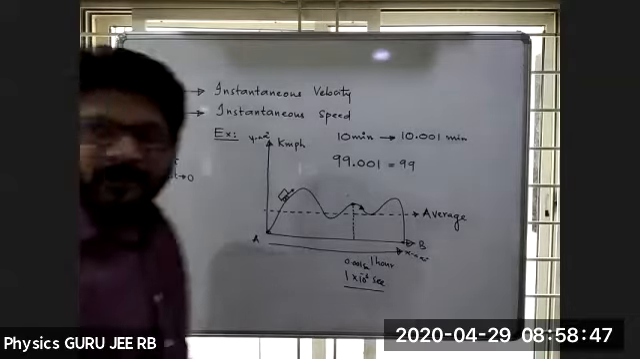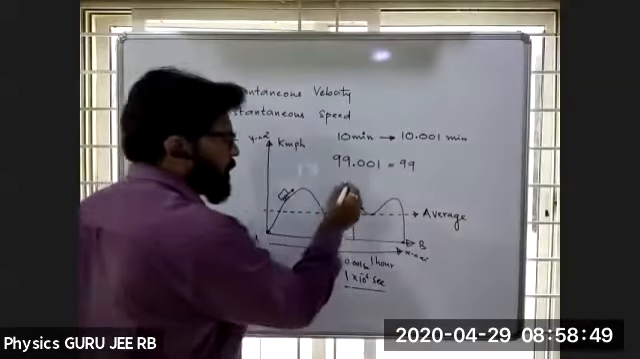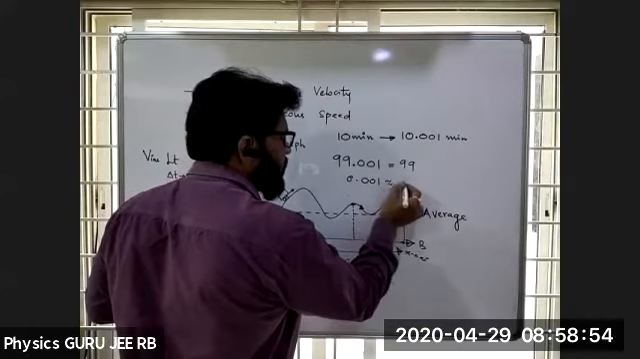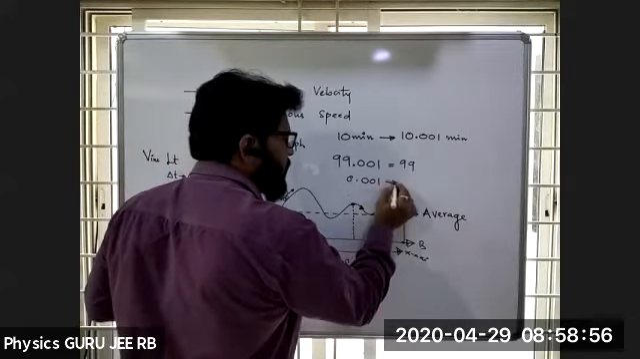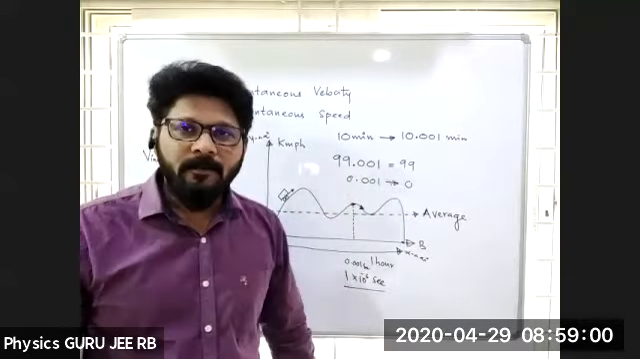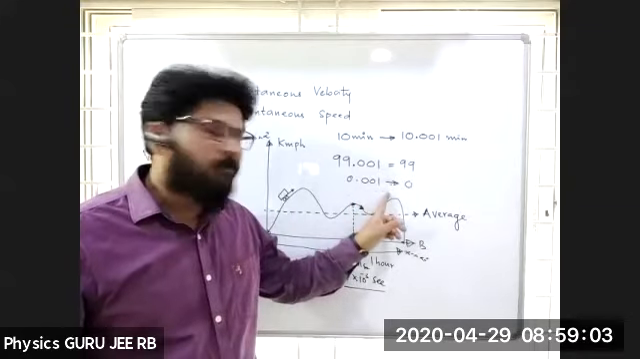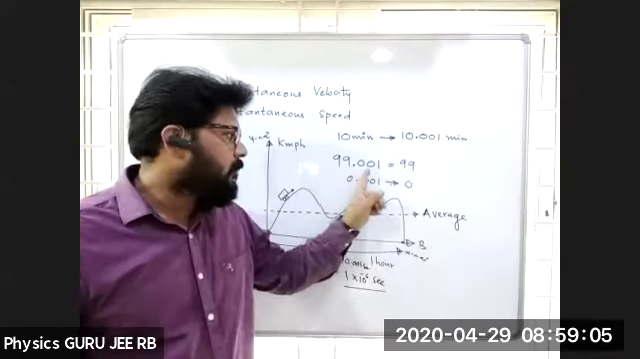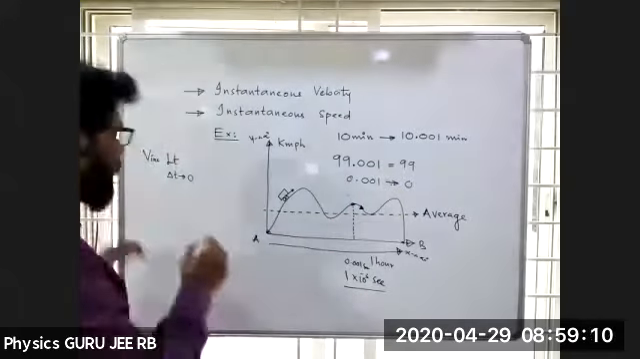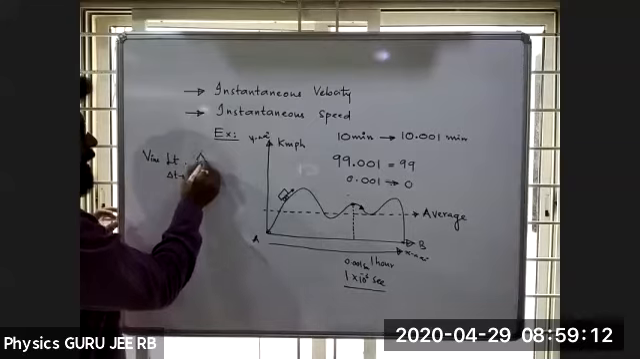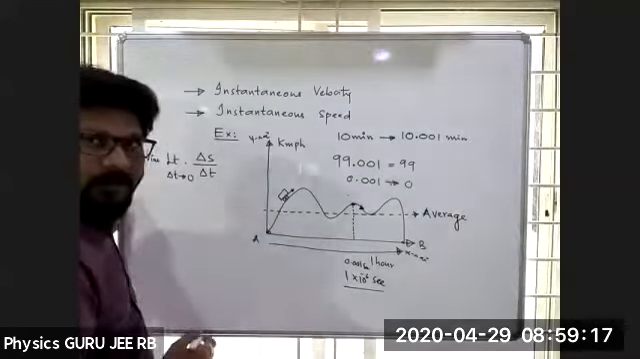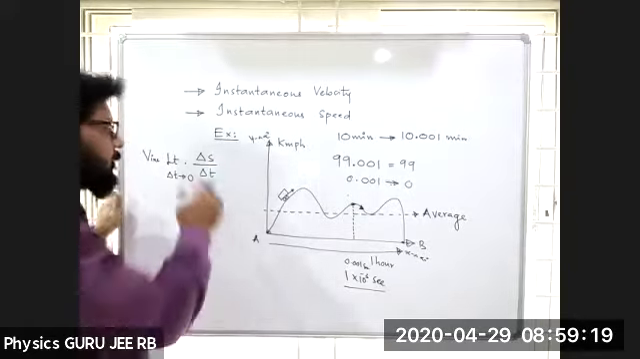What is the meaning of tending to 0? It means 0.001 is approximately equal to 0, that means we are giving approximation to 0. That is nothing but tending to 0, we are calling it. So 99.001, we are saying that 99. So when it is tending to 0, then delta S by delta T. Delta S means a rate of change.